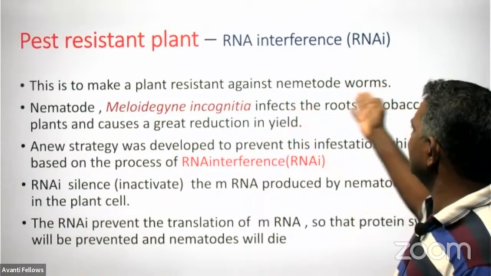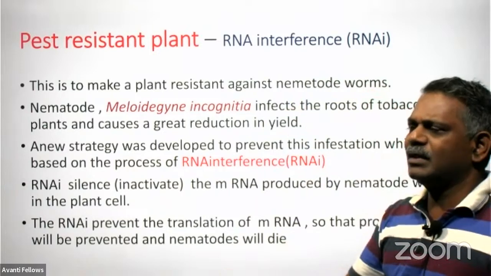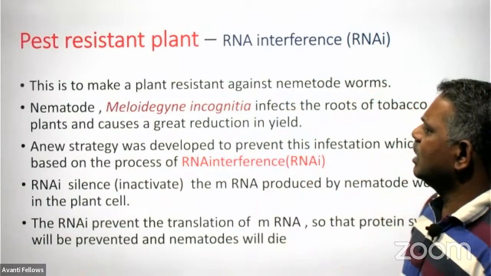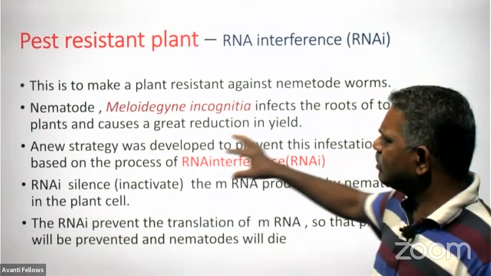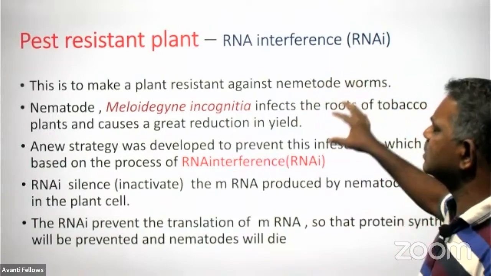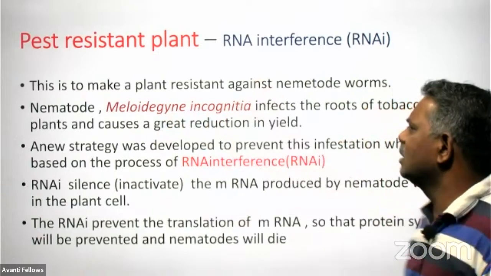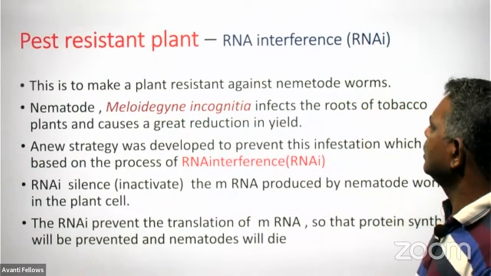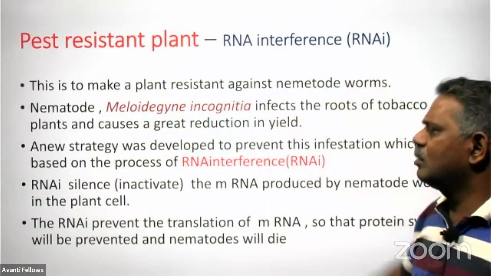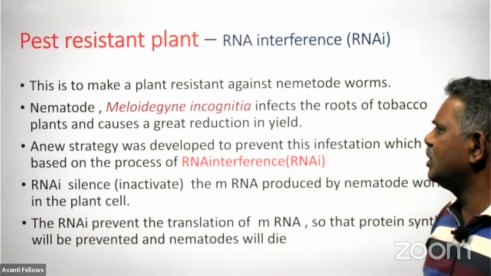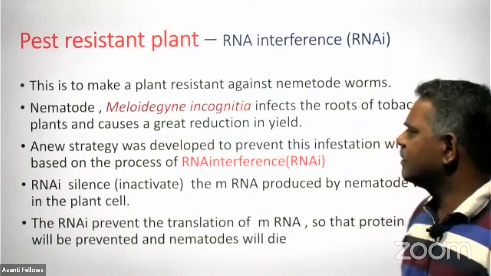The nematode worm infects the root of the tobacco plant. And the name of the nematode worm that normally attacks this crop is Meloidogyne incognita. It infects the root of the tobacco plant and causes great damage in the yield.